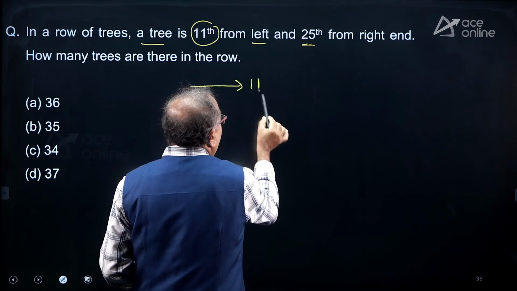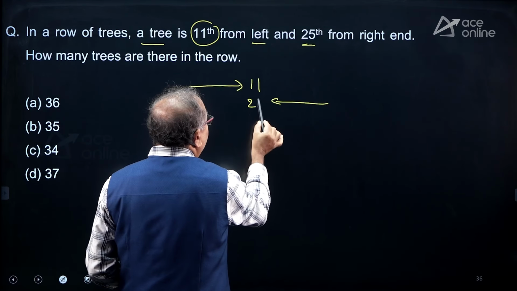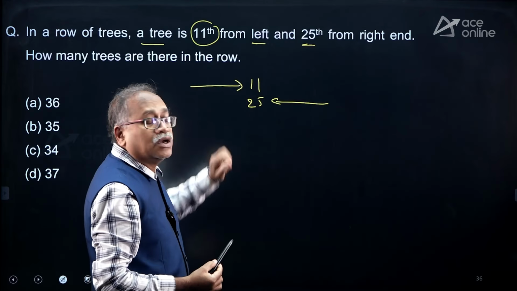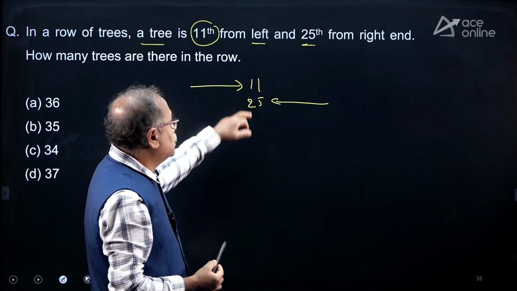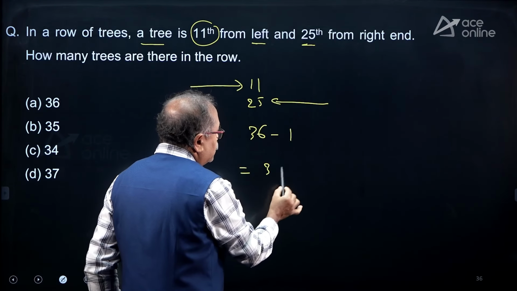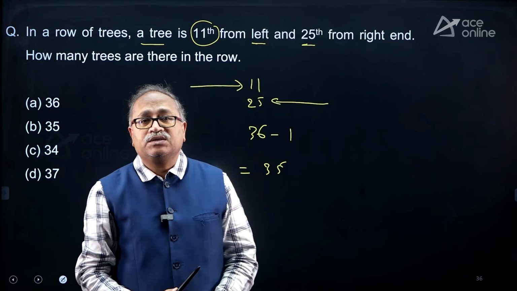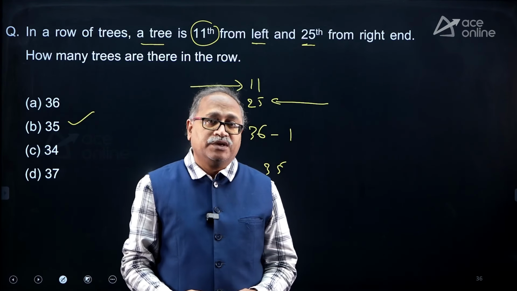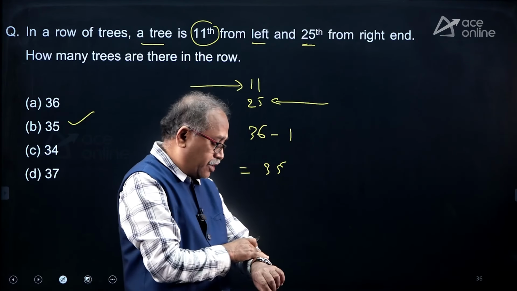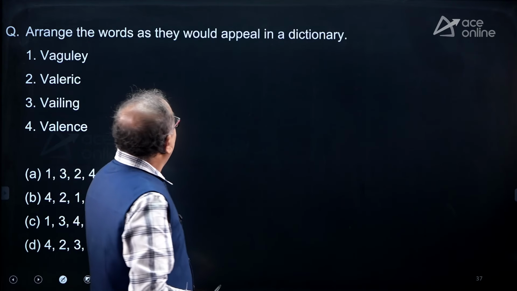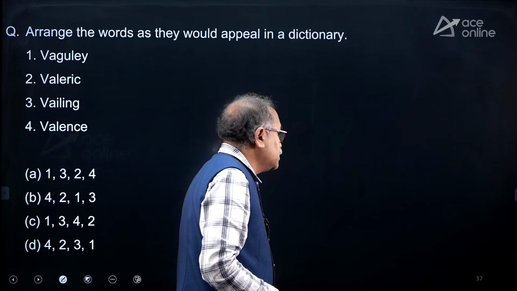From left 11th and from right 25th, what is the total number of trees? Sum minus 1. The sum is 36. 36 minus 1, which is nothing but 35 should be the answer. So do we have 35? Option B.